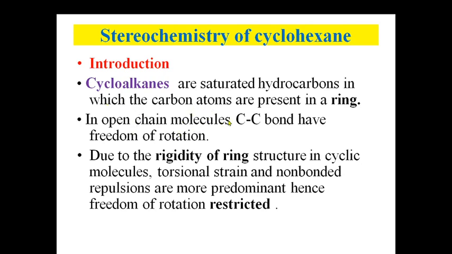Usually in open chain molecules, carbon-carbon bonds have freedom of rotation. But in case of the ring structure, cyclic structure, the ring possesses a rigidity and therefore cyclic molecules have some sort of torsional strain and non-bonded repulsions. And hence freedom of rotation is restricted, and that restricted rotation gives rise to the different types of stereochemical isomers present in cycloalkanes.